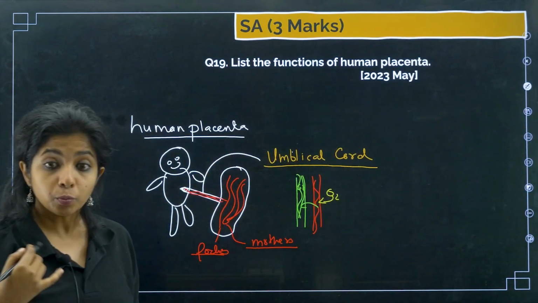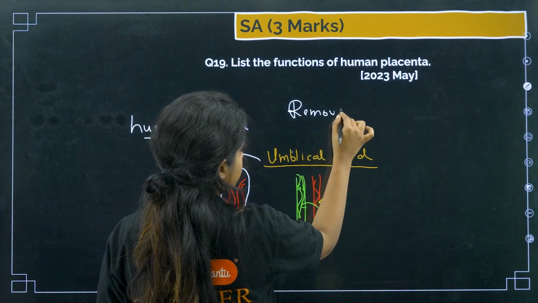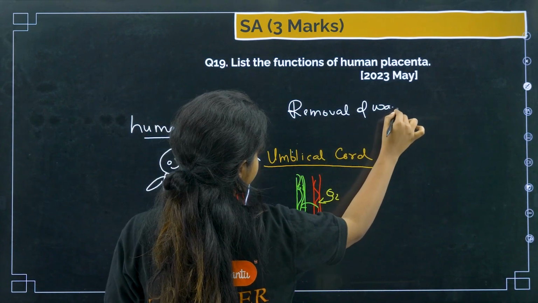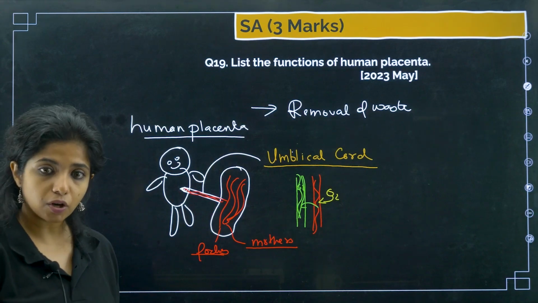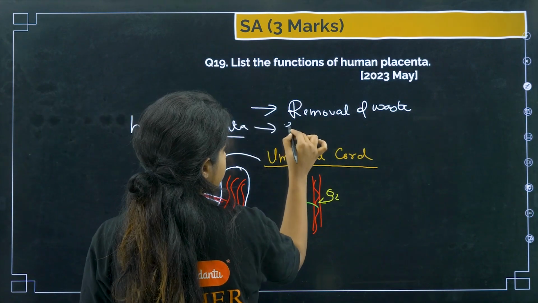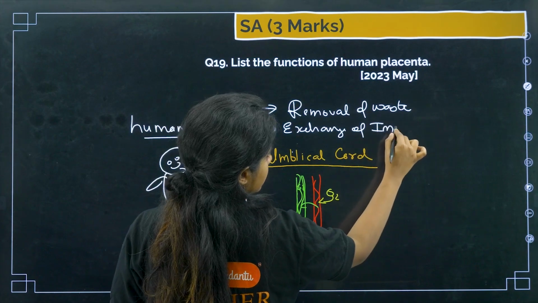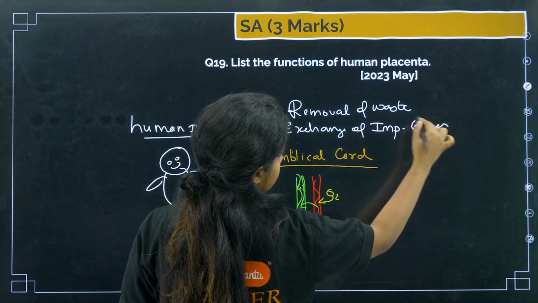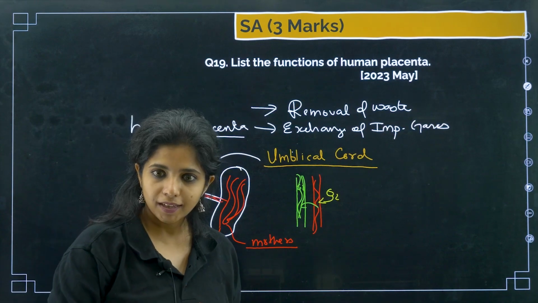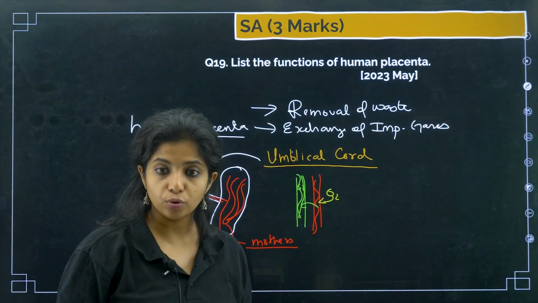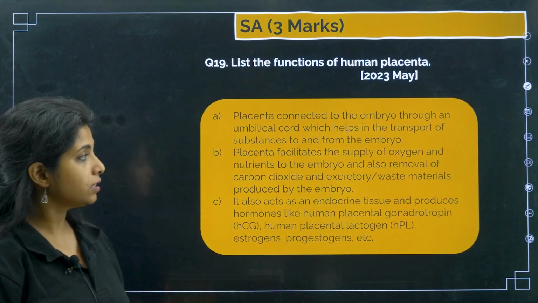So basically, placenta helps in removal of waste from the child. If it's there, it will be really toxic, right? So for the exchange of important gases, it is really important, such as oxygen, and if you want to give out CO2, that has to be done. So these exchanges are being done with the help of placenta, and this is the function of placenta.